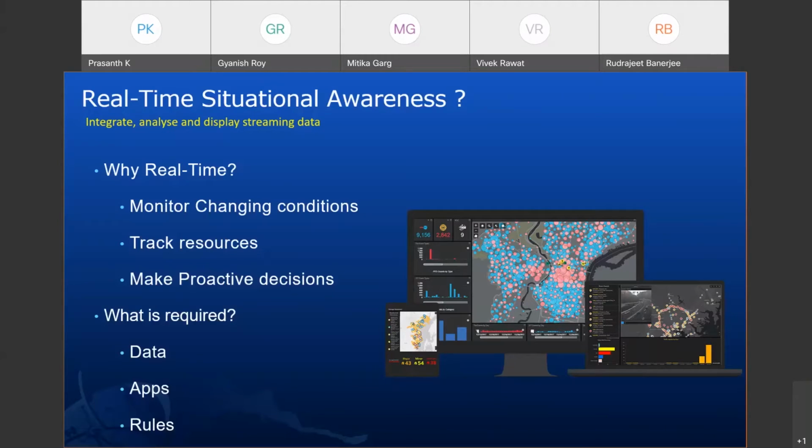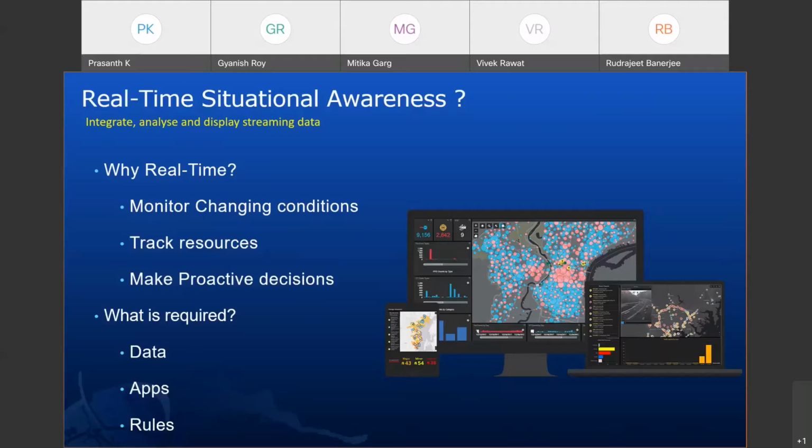It will help us to understand and create an awareness about it and allows us to act on it. And we would need to track our resources in the field in real time to make proactive decisions. So for this, we would require data. Where the data comes from is very critical, and that we get the right data in real time is also very important.